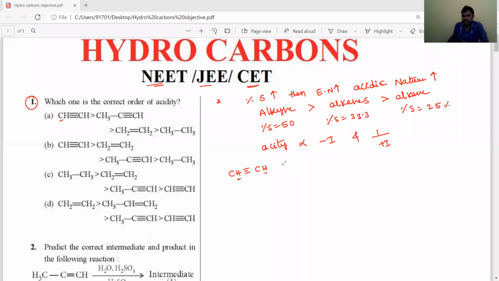This is more acidic than propyne, CH3C triple bond CH, and then ethene, CH2 double bond CH2, and then ethane, CH3-CH3. This is the correct acidity order. So the first option is correct.